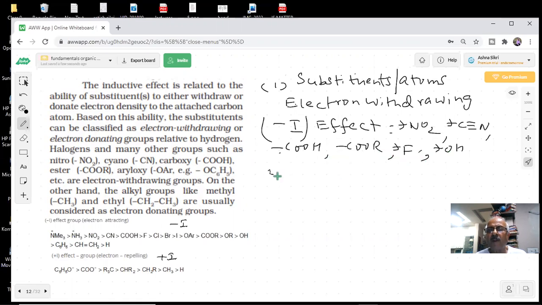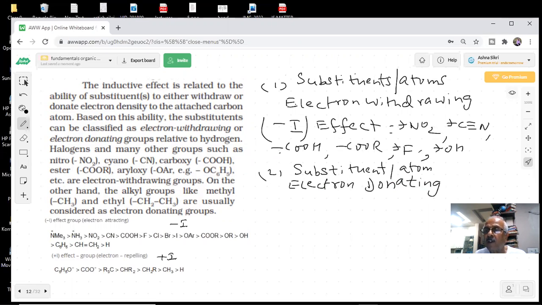There will be another type of substituents, students, or atoms which are electron donating. They will donate the electrons. So they will give the electrons, students. There are electron withdrawing and there are electron donating groups. So what do you call this? Plus I. Plus I effect.